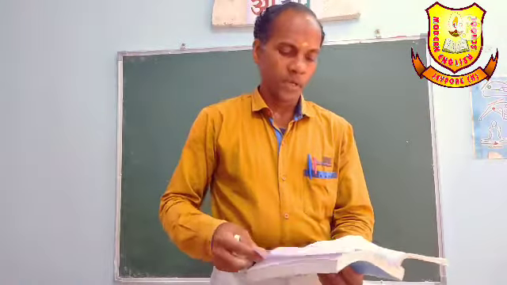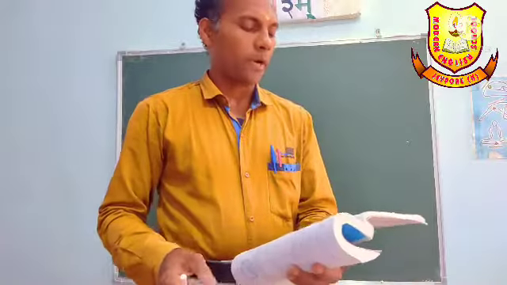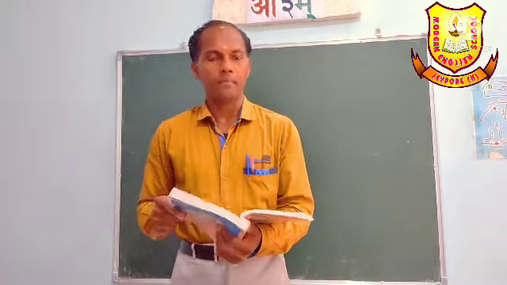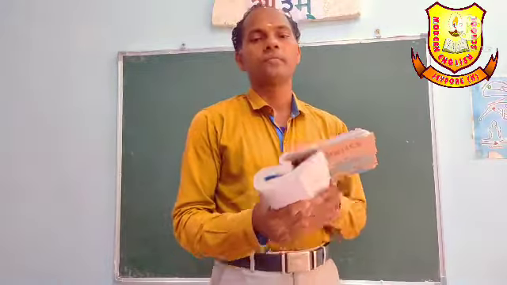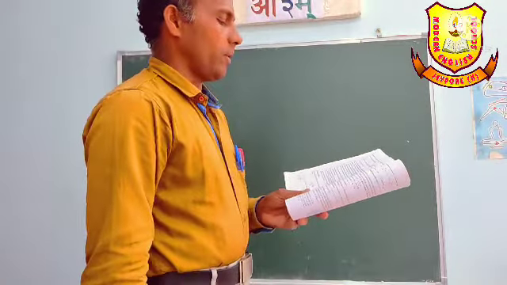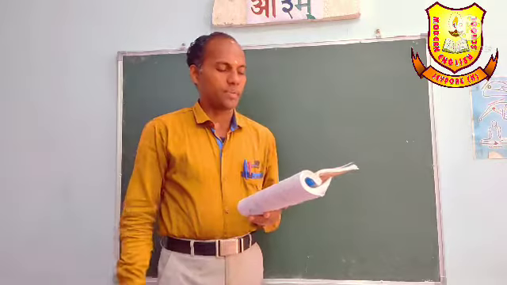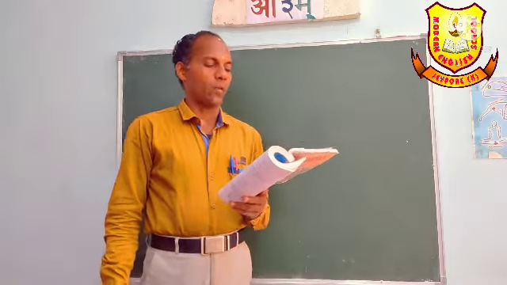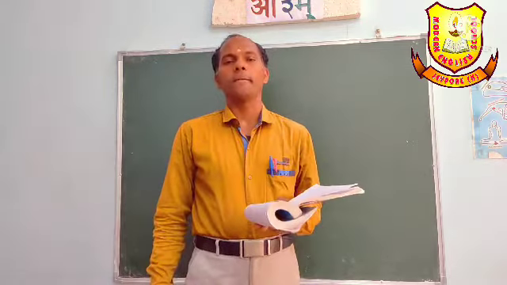That is from exercise 4.3, page number 88, question number 8, 9. If it is possible, question number 10. Just see question number 8. A train travels 360 km at a uniform speed. If the speed had been 5 km per hour more, it would have taken 1 hour less for the same journey. Find the speed of the train.